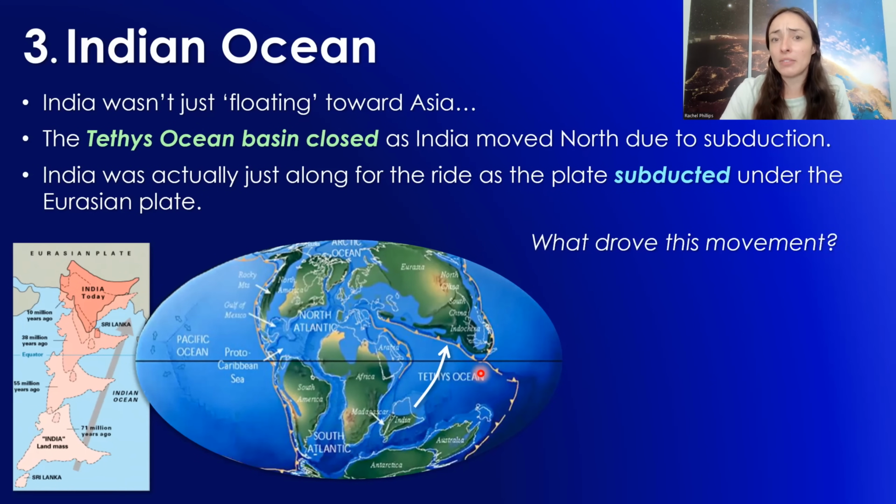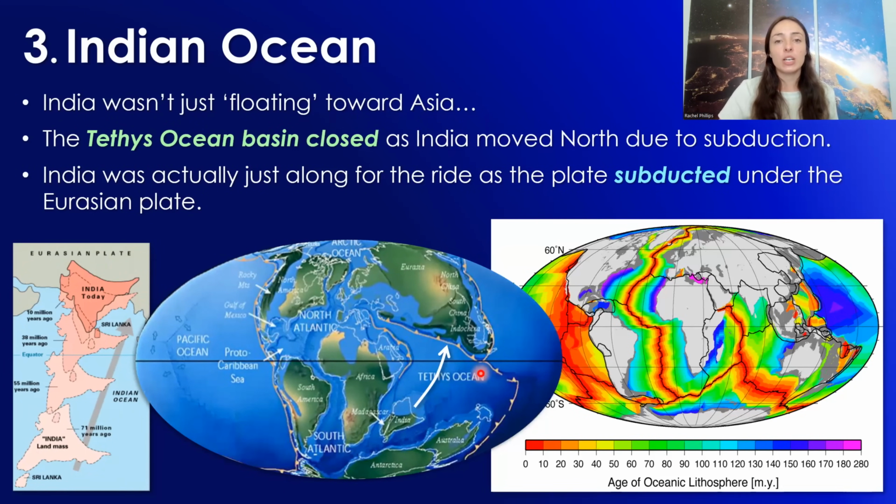So what did drive this movement? Well, it's important to note a couple things here about plate tectonics. One, once subduction has begun, the oceanic plate is subducting under the continental plate, and there's something called slab pull, where the subducting plate is pulled under the continental plate because it's getting into the mantle, and convection continues to drive the subduction because it's just pulling on the slab, basically. That's what we call it when it's subducting, a subducting slab, and it's being pulled under. The other thing that drove this movement was from the other direction.